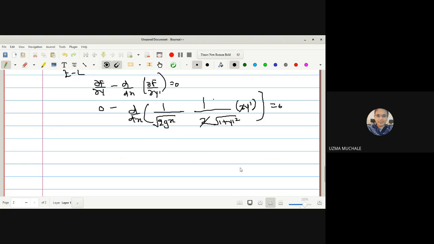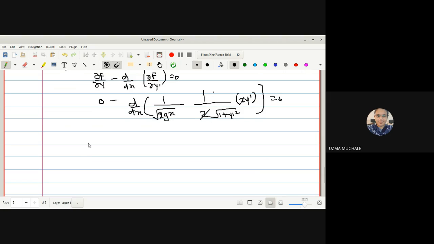Since we are evaluating a partial derivative, x will be treated as a constant, no? So d by dx is already equal to 0. So we can write this as y dash divided by under root of 2gx and 1 plus y dash square is equal to 0.